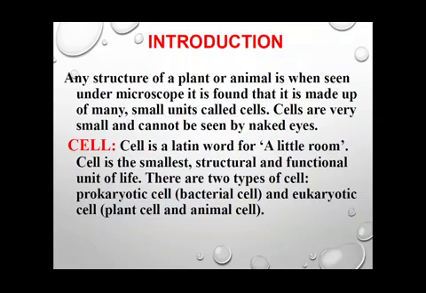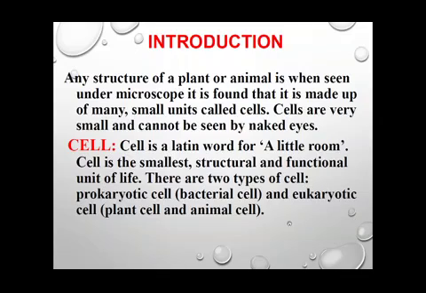So the whole of our structure, whether it is for plants or for animals, is entirely made up of these small units called cells. As a building is made up of bricks, many bricks combine together to form a building or a wall, in the same manner, many cells combine together to form tissues, tissues combine together to form organs, organs combine together to form organ systems, and organ systems lead to the formation of organisms.